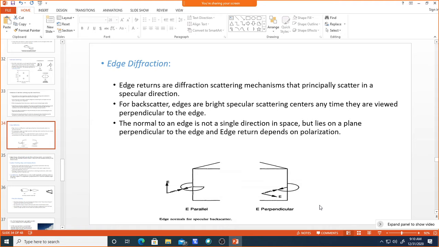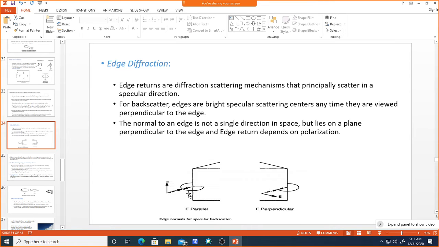Okay, now the normal to an edge is not a single direction, because this complete field is parallel to the edge completely. Unlike the perpendicular direction, where only one direction exists, in the parallel case it is completely parallel to the complete edge. So the plane which is perpendicular to the edge, and the edge returns, depend on the polarization.